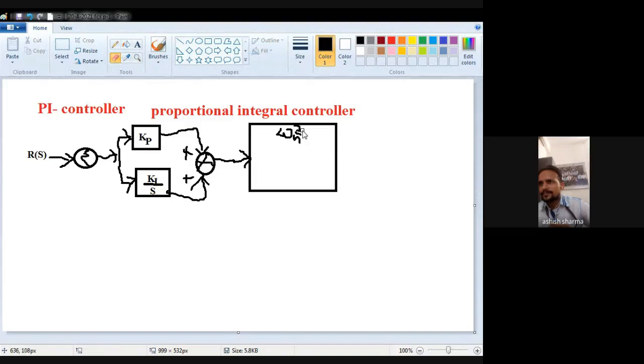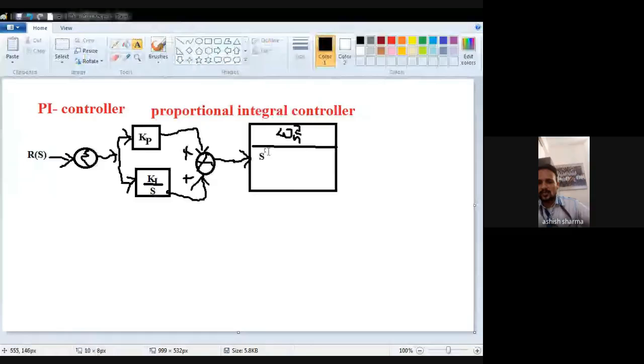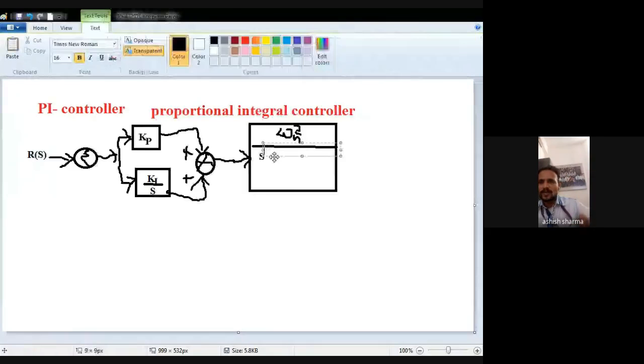divided by s square plus twice delta omega n s.